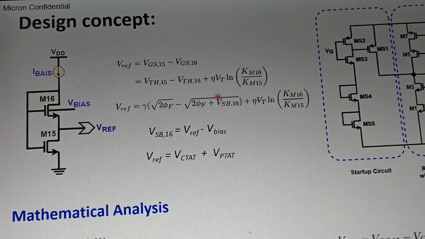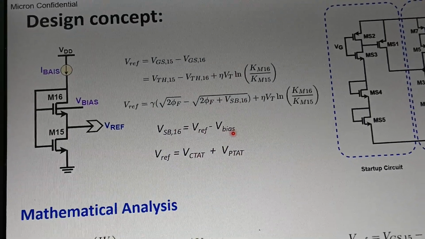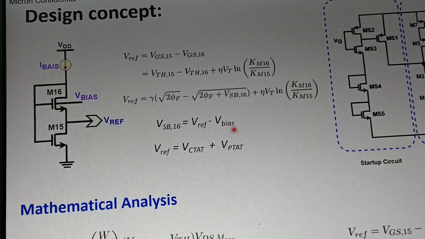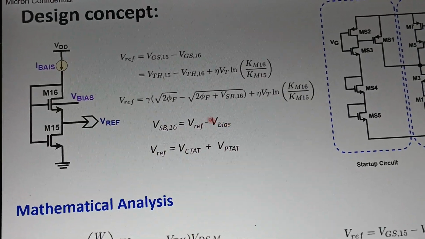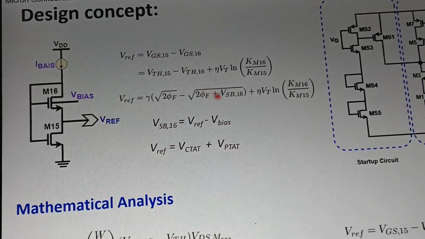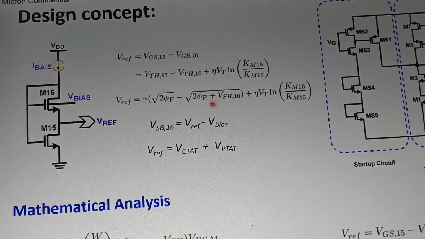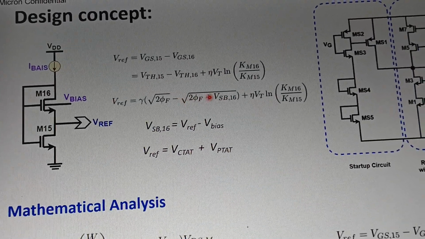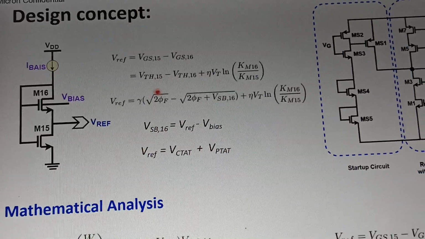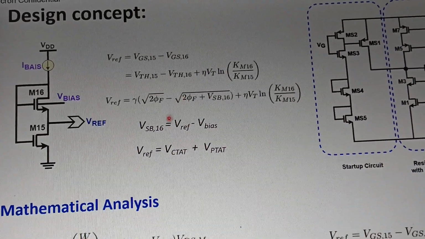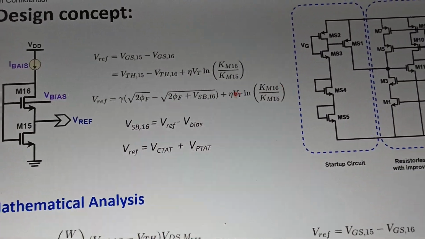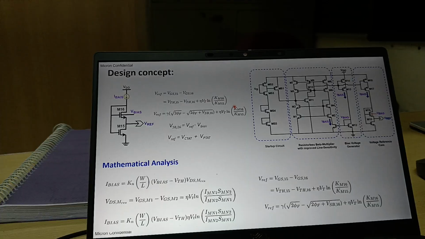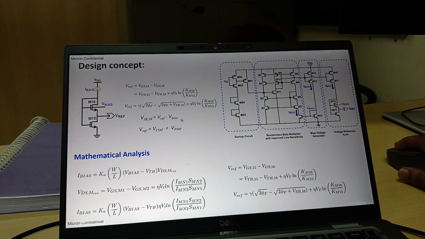We have the VSB term, which is nothing but Vref minus V bias. V bias we are generating as CTAT in nature, so minus of CTAT is a PTAT. So we generate VSB as PTAT, and minus of PTAT is CTAT. So we are able to generate this quantity as CTAT in nature, and this is p-type in nature. So after proper W by L, we are able to achieve a V reference which is independent with respect to temperature.